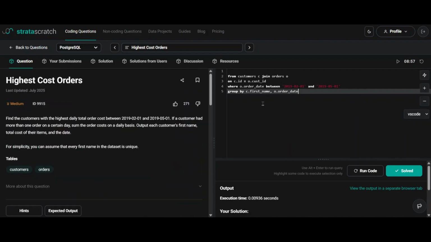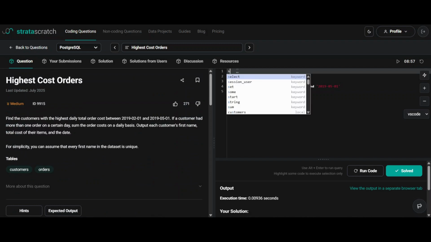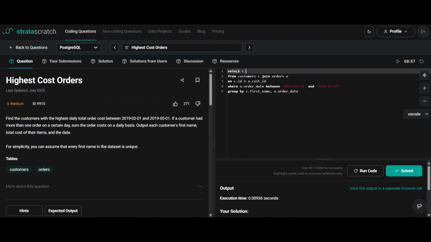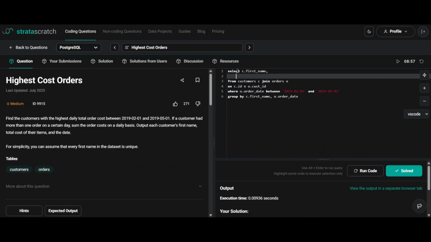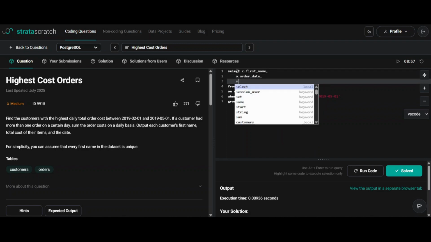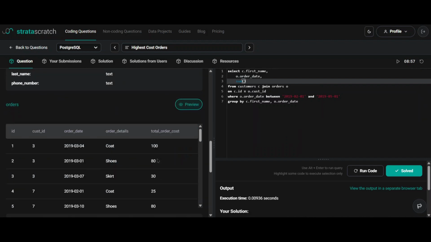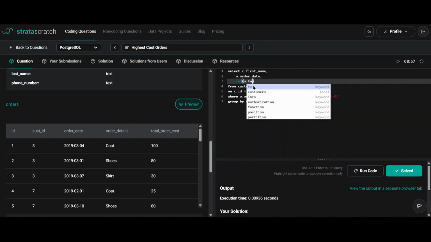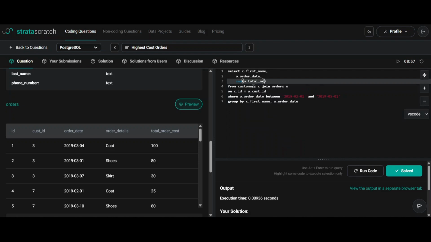Okay. Now we can select the columns that we need. I will select first name, then I need the order date. Now we need to add the total order cost. So sum of O dot total order cost as max cost.